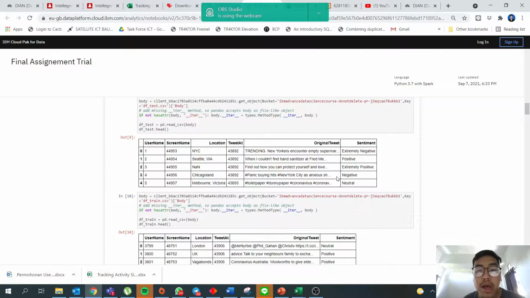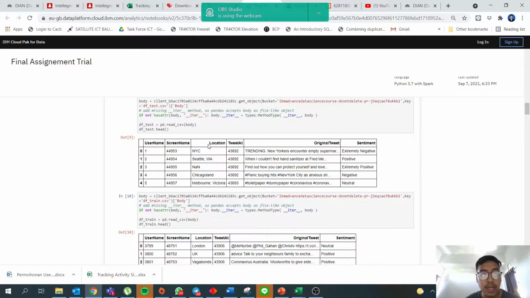So I want to make a prediction model that can predict if a tweet has a negative, positive, or neutral sentiment. So basically, this is a classification, and the big theme is natural language processing.